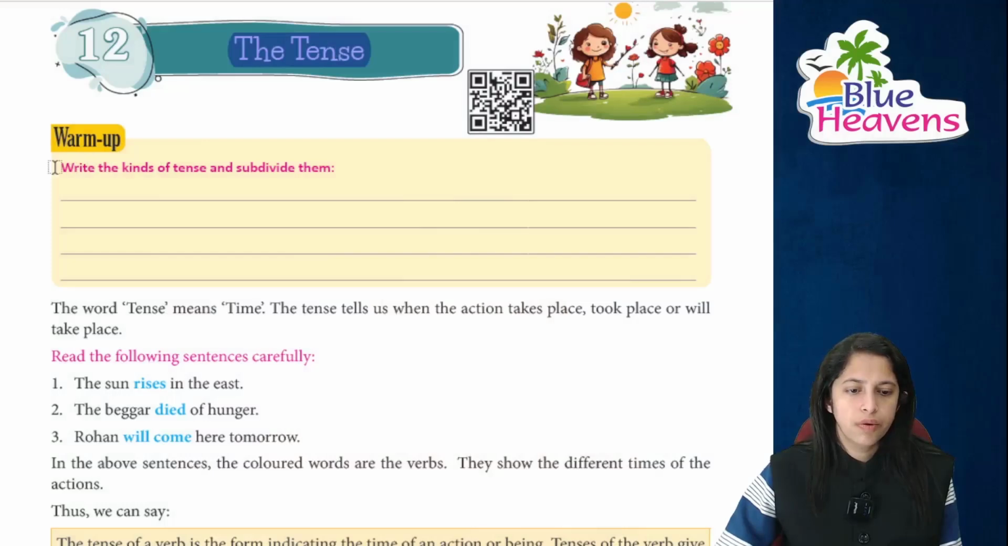Good morning, students. Today we'll be studying about tense. We all know tense basically tells us the time. So let's just begin. The title of our chapter is the tense. Write the kinds of tenses and subdivide them that we will be studying.